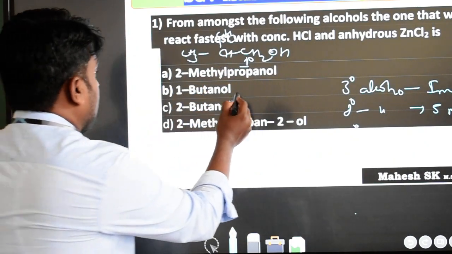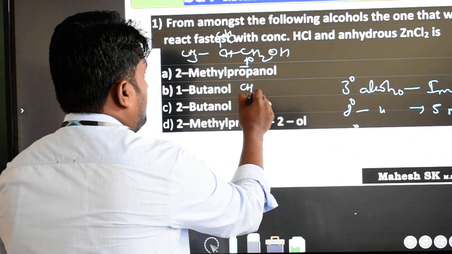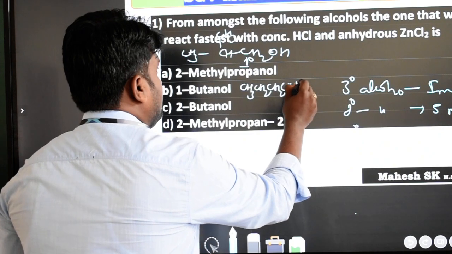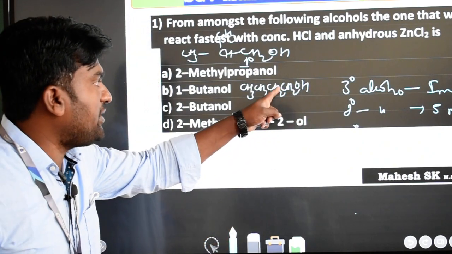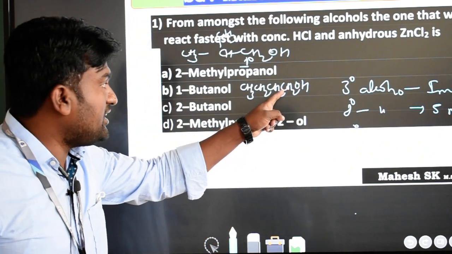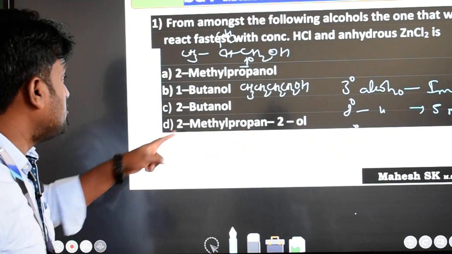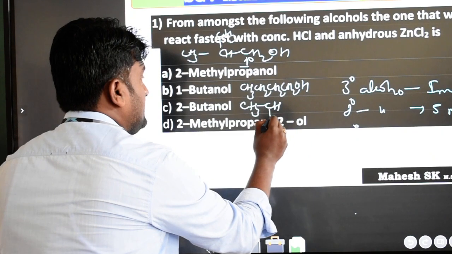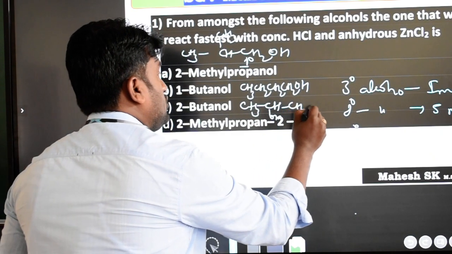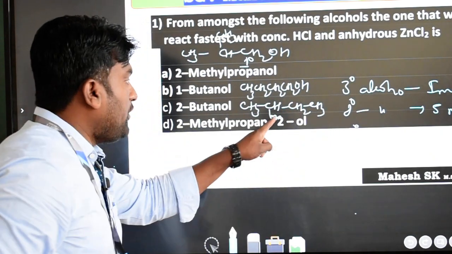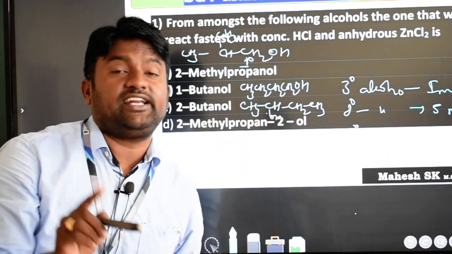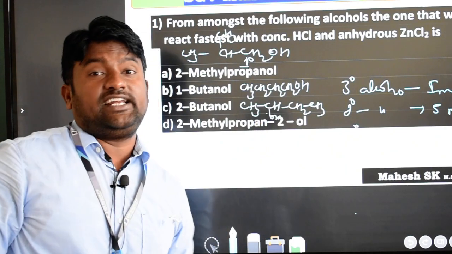Then the second option, 1-butanol, that is nothing but CH3, CH2, CH2OH. It is also primary, see, OH is attached to a primary carbon atom, meaning that carbon is linked to only one carbon atom. Then comes 2-butanol, that is CH3, CHOH, CH2, CH3. You see, OH is attached to a carbon atom that is linked to two other carbon atoms, so it is called a secondary carbon atom, and the alcohol is a secondary alcohol.